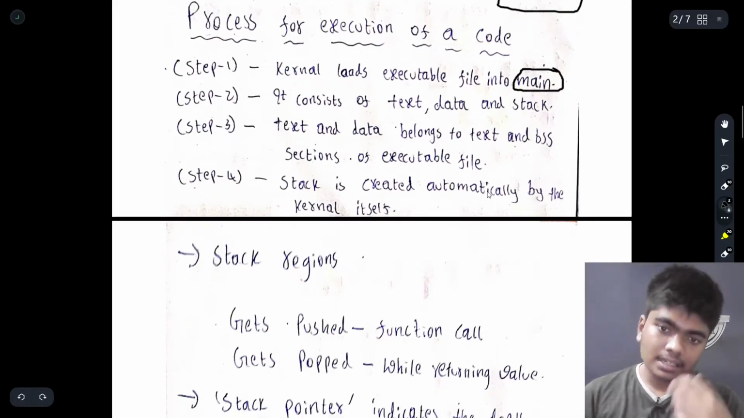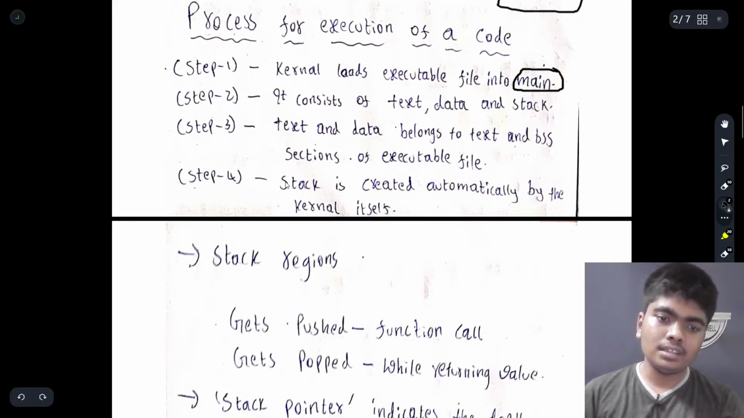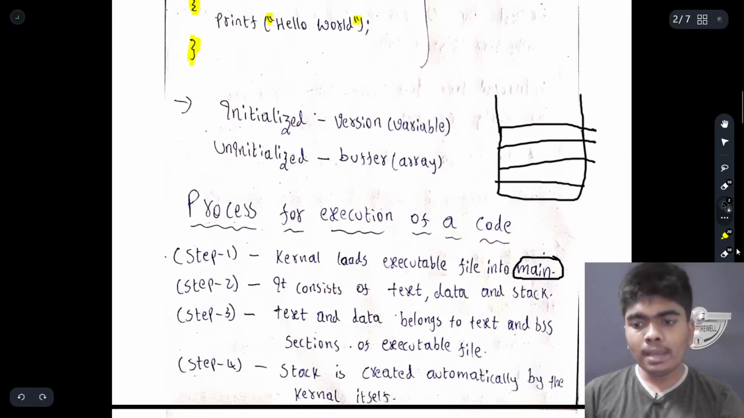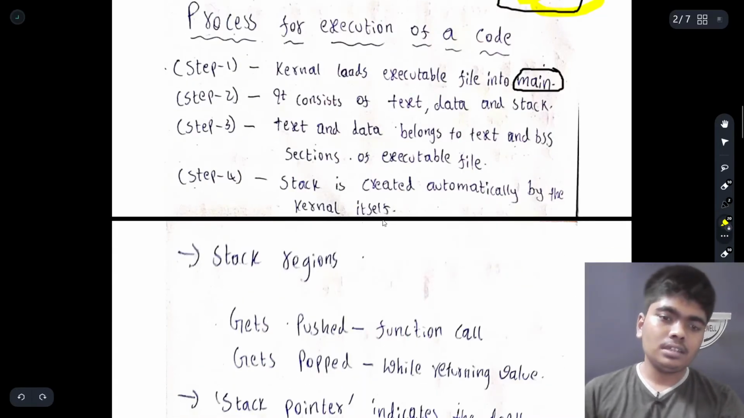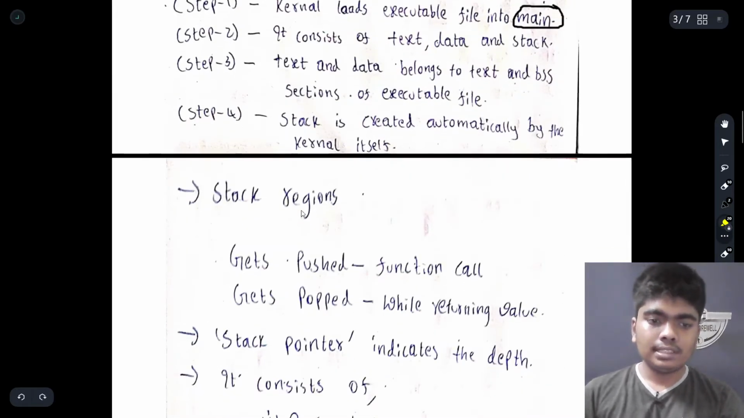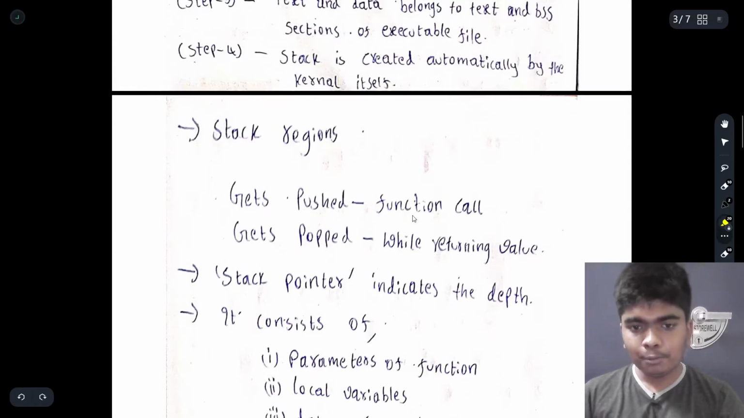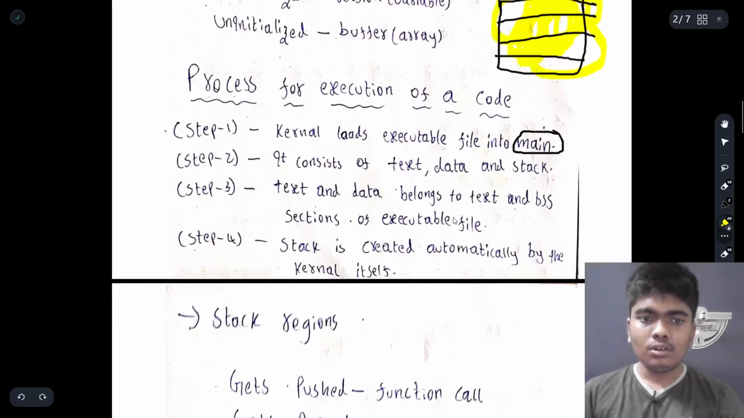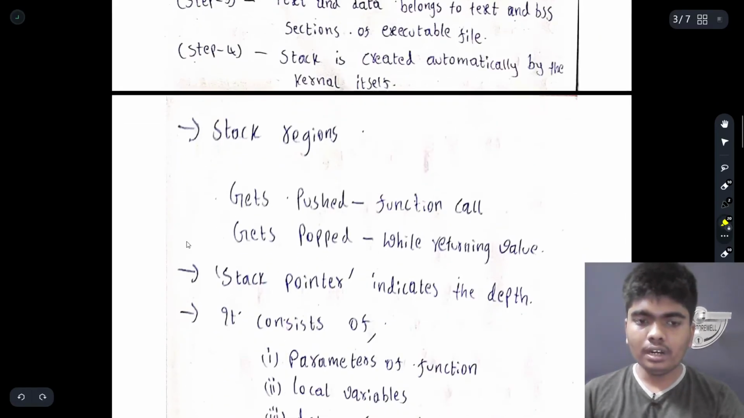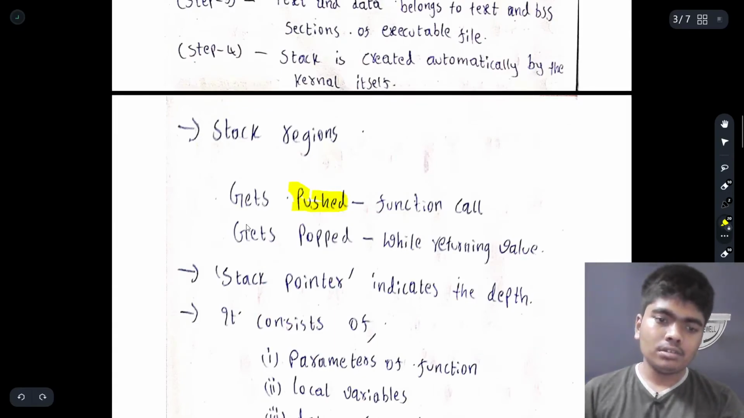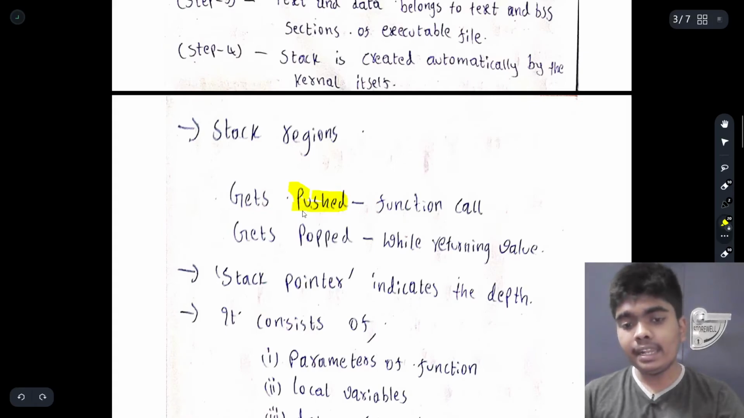So the stack is created automatically by the kernel itself. It need not be created by the user. This is not done by the user, this is done by the kernel itself. So the stack region gets pushed when a function is called. In the kernel, if a function is called, then the stack will push. The stack gets pushed, and the stack gets popped while returning the value.